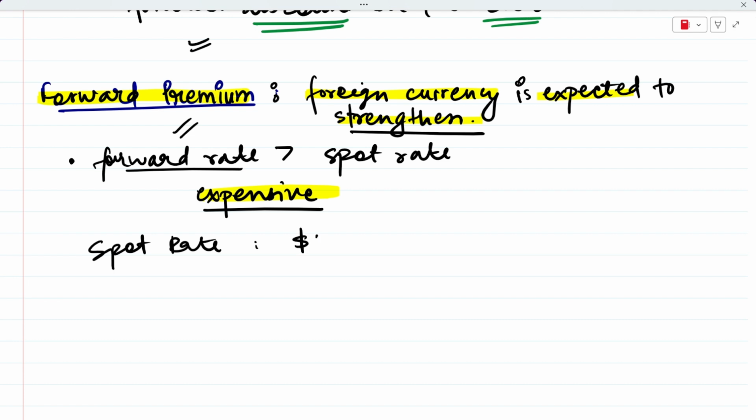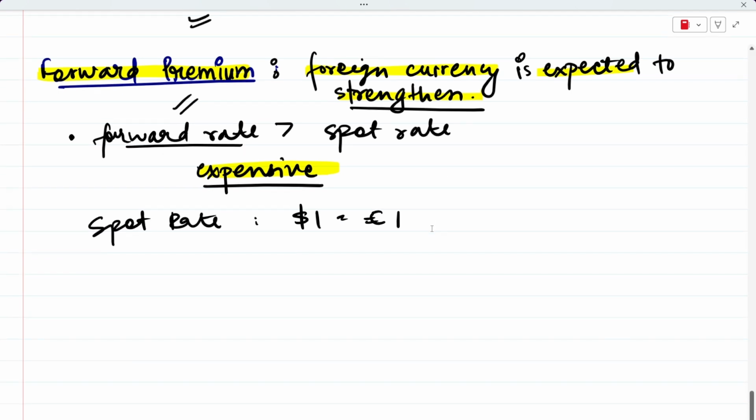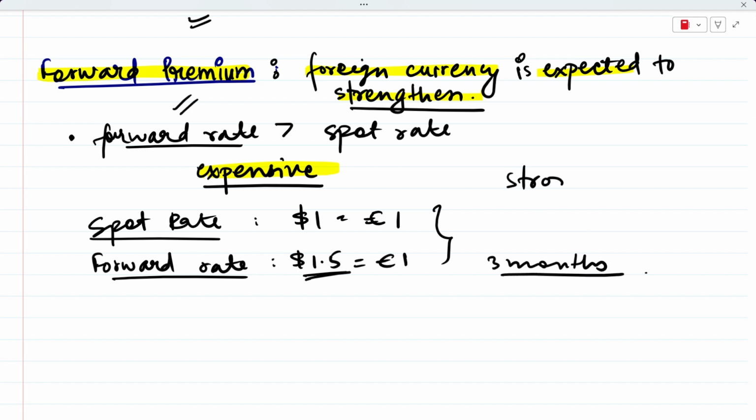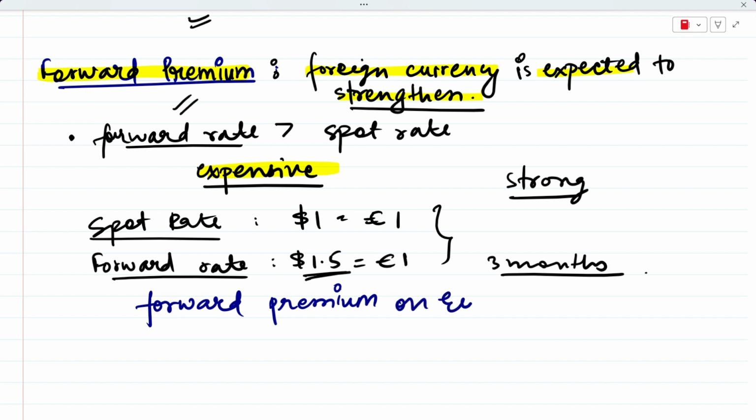So if we take an example and we say that the spot rate that we see today is, again we'll keep it same, that you will get €1 by paying $1. Okay, euro is a foreign currency, but the forward rate suggests that you will be getting €1 by paying, let's say, $1.5. Okay, this is your forward rate. So your forward rate is clearly more than your spot rate. The euro is going to cost you $1.5 after 3 months, which means that it is more expensive than today. So the euro is expected to become strong. We can say that this is a forward premium on euro, clearly because euro is going to get stronger.